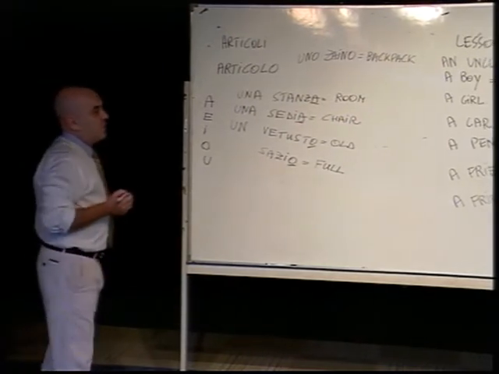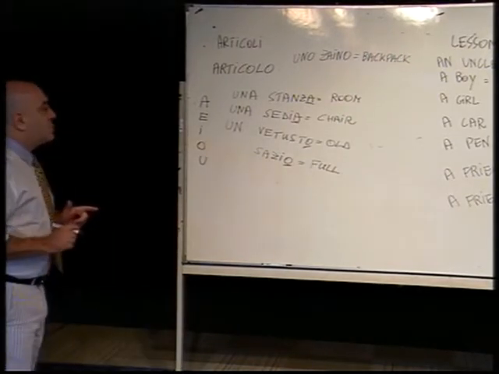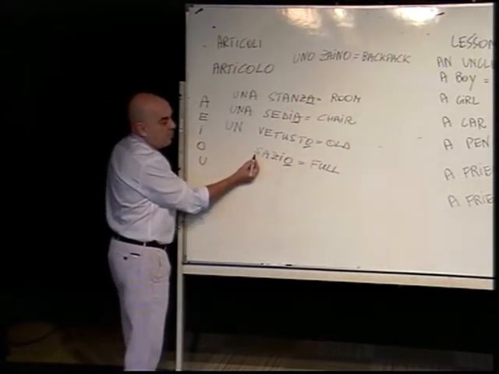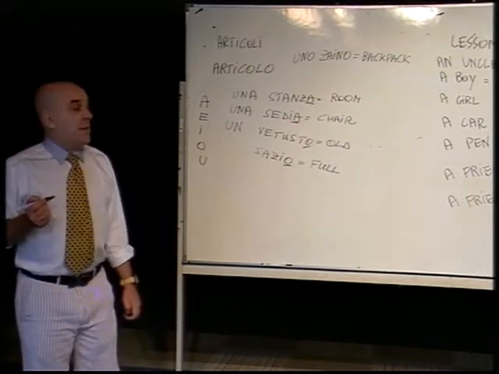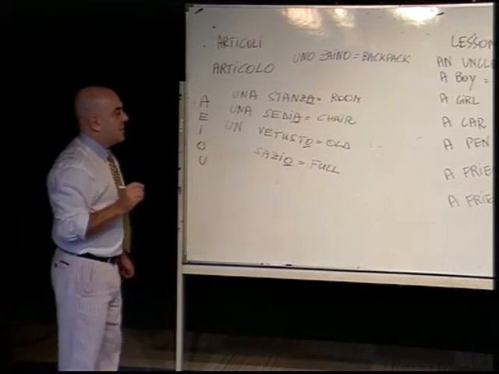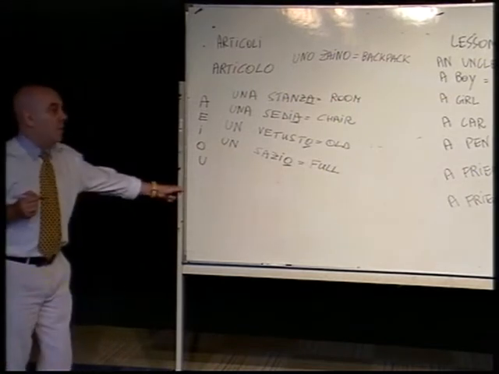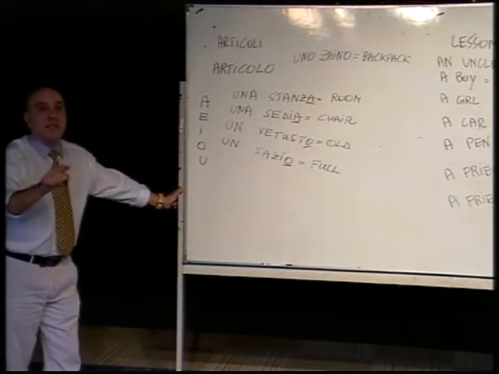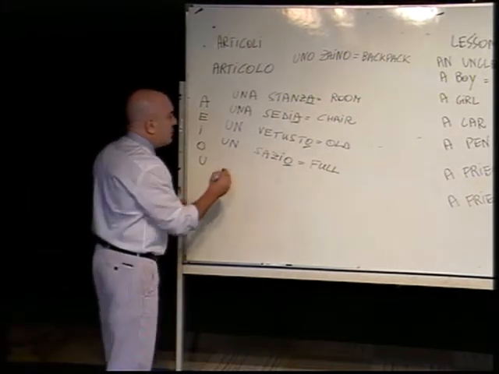Which one are you going to use? You have two options. One is un and one is uno. Which one do you choose? Un or uno? The word starts with S, but look at the letter after the S. Is it a vowel or is it a consonant? In this case, it's a vowel. So if there is the S, but after the S there is a vowel, you have to choose un and not uno. Uno, I remind you again, is used if the word starts with S, but after the S there is a consonant.